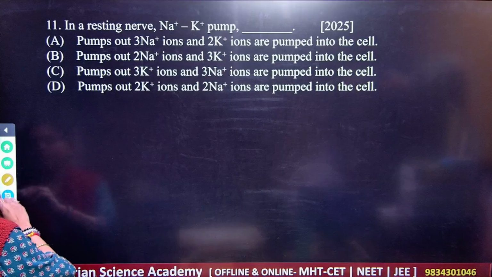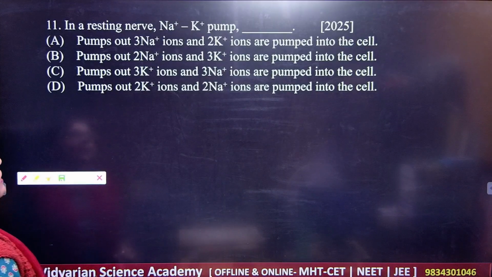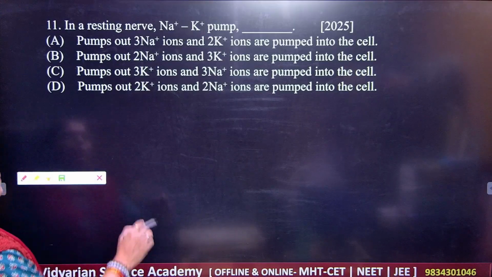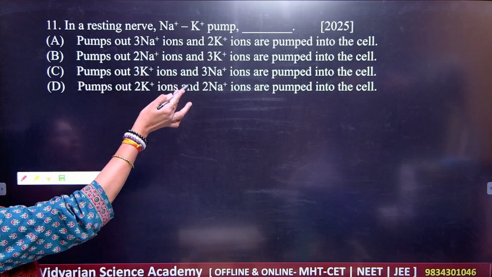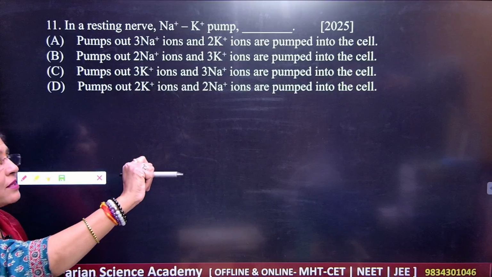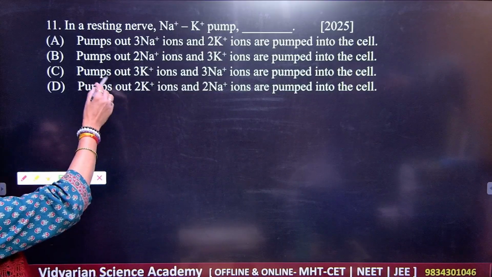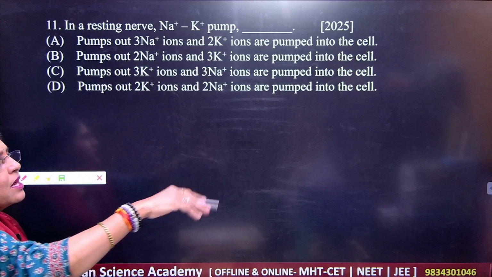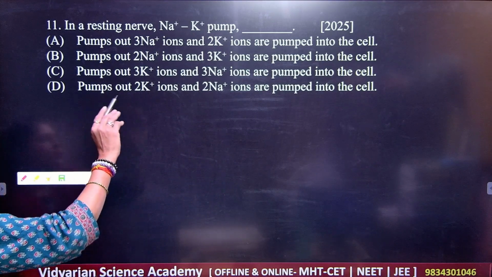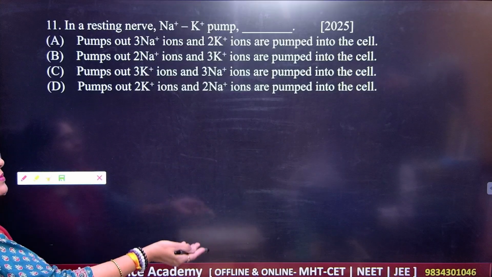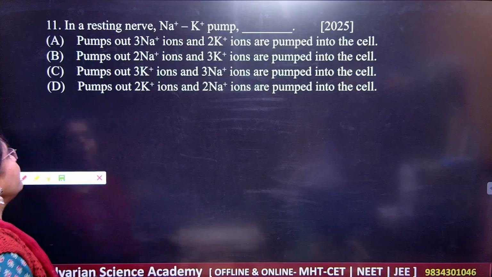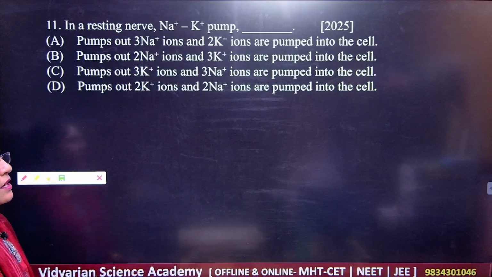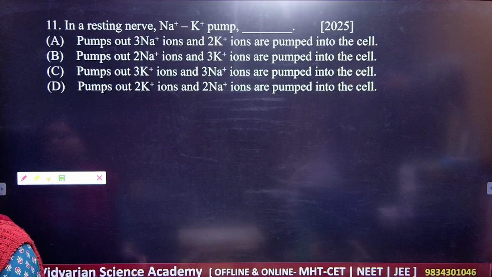Next, in a resting nerve, the sodium and potassium pump is dash. Very important. What are they giving? Pumps out 3 sodium ions and 2 potassium ions into the cell. Next, 2 sodium and 3 potassium ions are pumped into the cell. Next, pumps 3 potassium ions and 3 sodium ions into the cell. And pumps out 2 K plus ions and 2 Na plus ions are pumped into the cell. So what should be your answer?